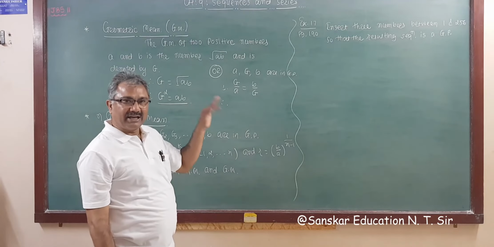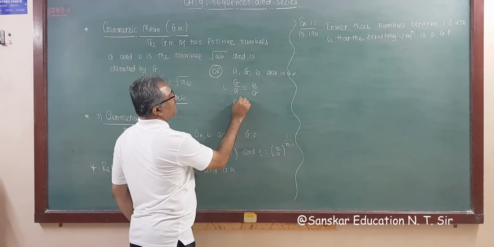Now for GP, geometric mean: G square is equal to ab.